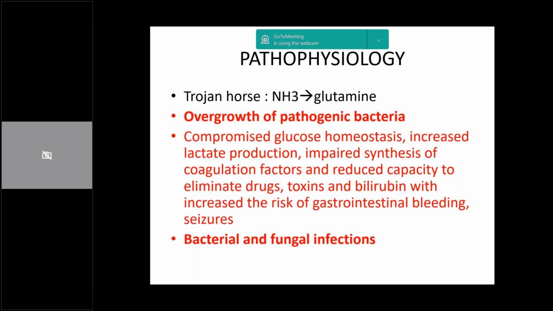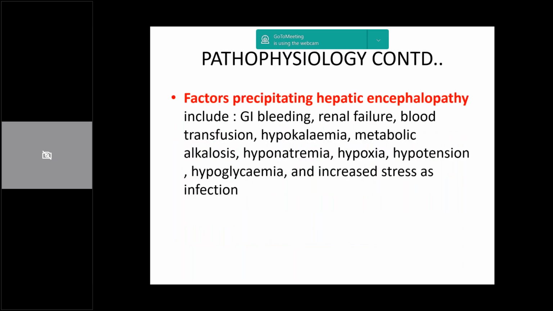The other cause is overgrowth of pathogenic bacteria. The commensals decrease and the pathogenic bacteria increase, because often in these patients we are giving a lot of antibiotics. Often in these patients gut motility is impaired. Also, there are other factors which stem from liver abnormalities, like impaired glucose homeostasis, increased lactate production, and impaired synthesis of coagulation factors. And as we discussed earlier, there are a lot of bacterial and fungal infections which can occur.